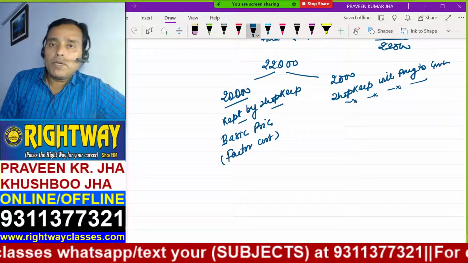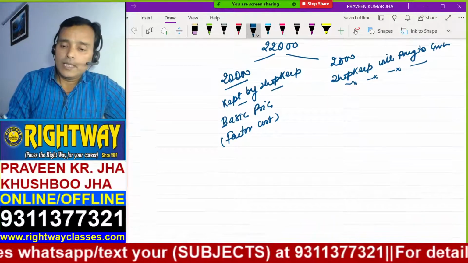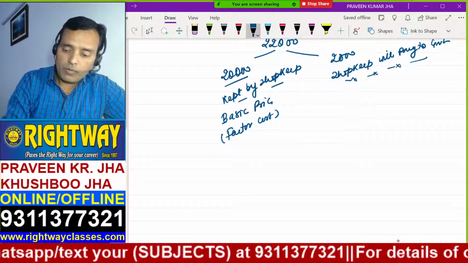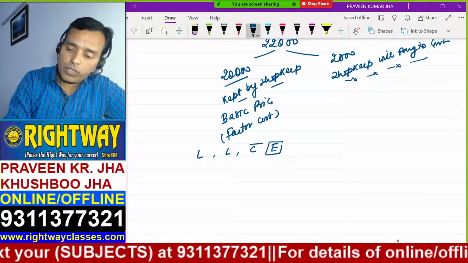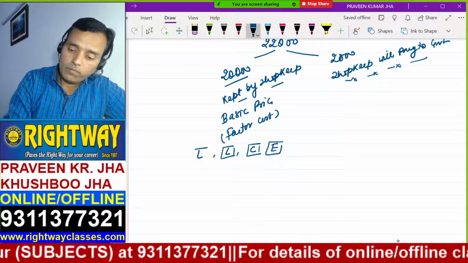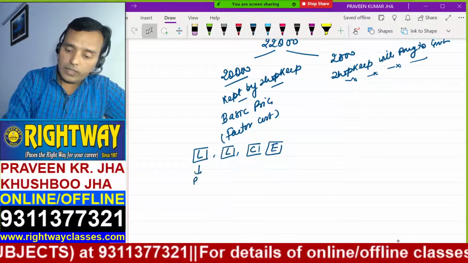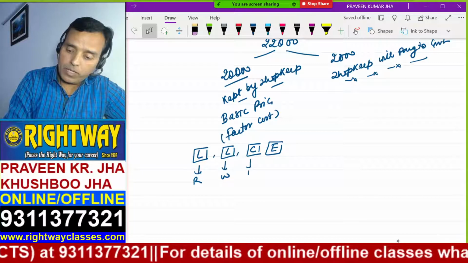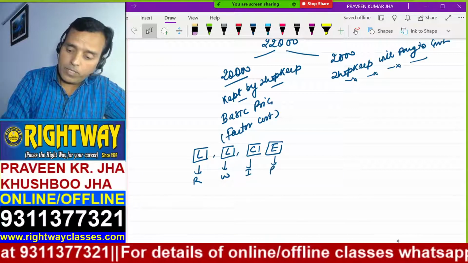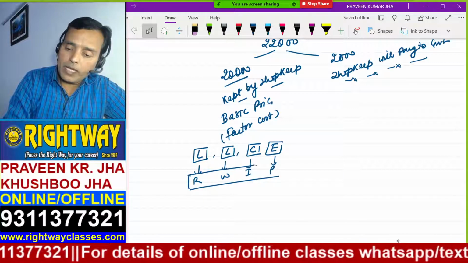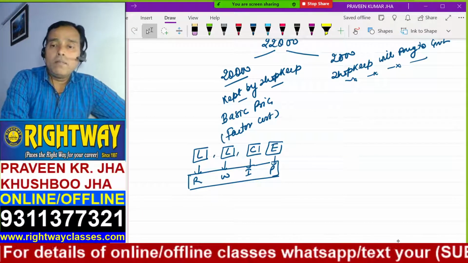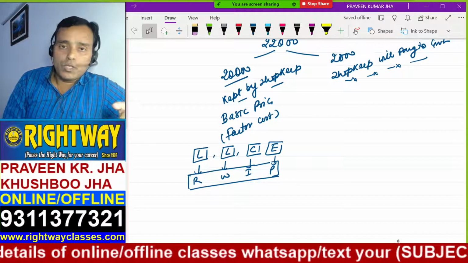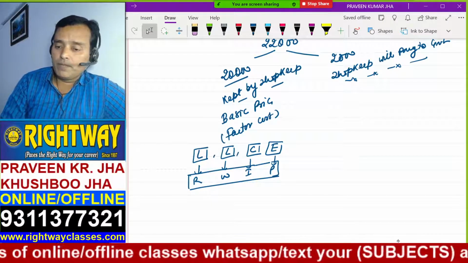Because the shopkeeper is charging you land, labor, capital and entrepreneurship cost: land rent, labor wage, capital interest, entrepreneurship profit. Any shopkeeper, any businessman can charge only this. So this is called basic price and factor cost.